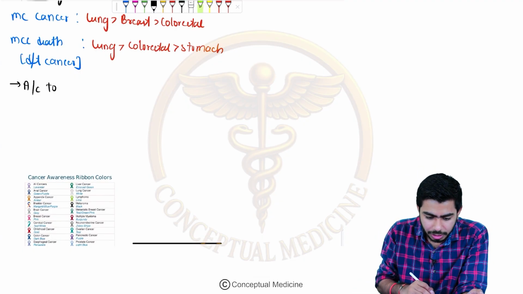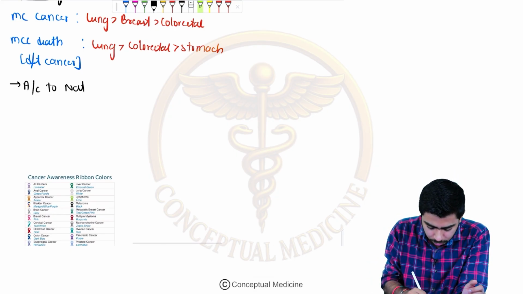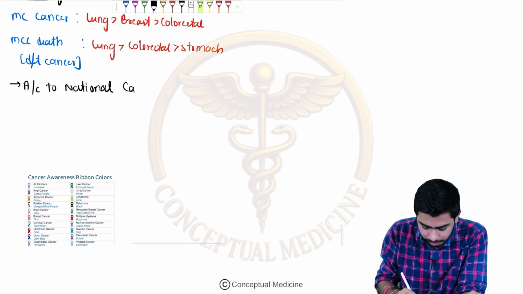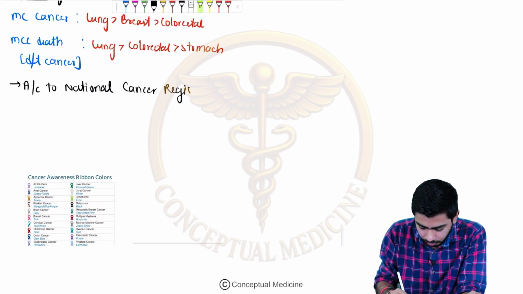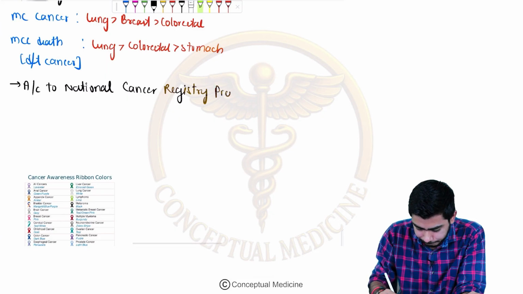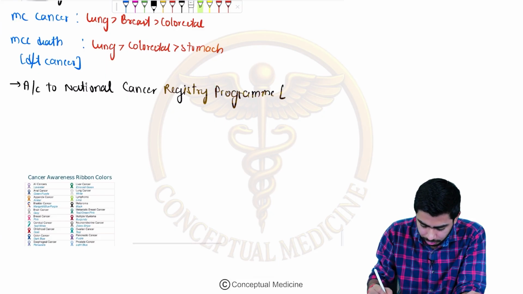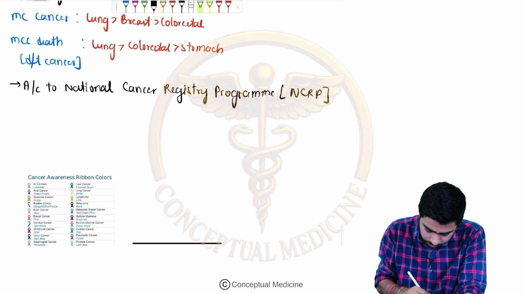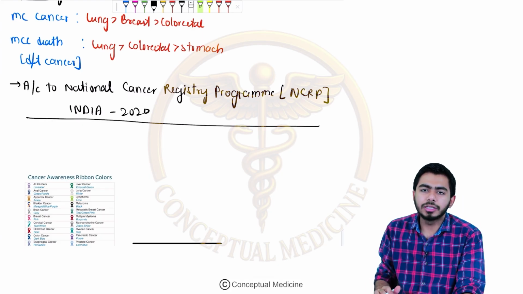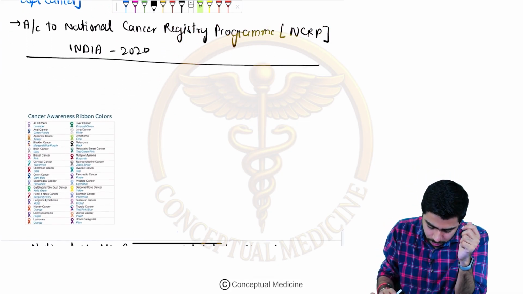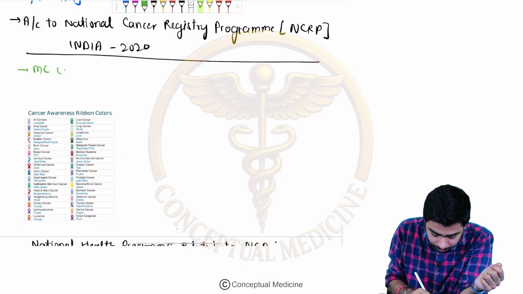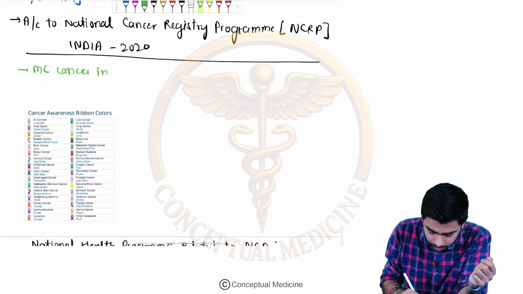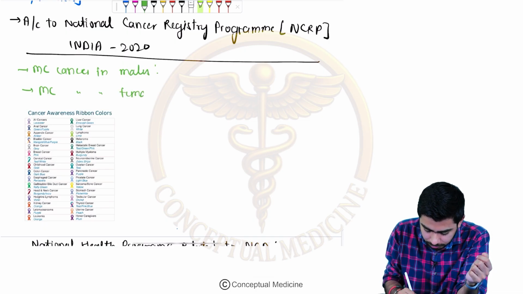according to the cancer unit, basically they are talking according to the National Cancer Registry Program, that is your NCRP. In India, in 2020 this was launched, and they are telling the most common cancer in males and females. So if they are asking about the most common cancer in males in India, most probably the question will be asked from this category only. So most common cancer in males and females, right?